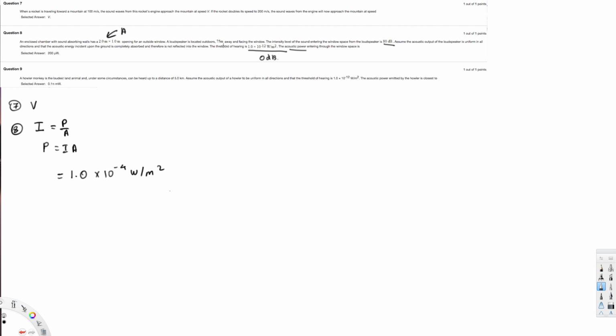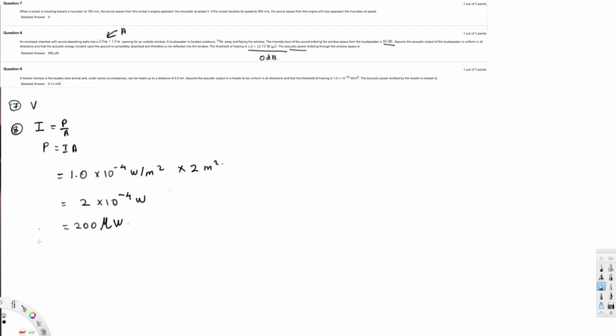And then we have to multiply this one by the area, that is 2 times 1, that's going to be 2 meters square. So if I multiply this one by 2, that's going to be 2 meters square, and the whole thing will become 2 times 10 to the power of minus 4 watts, right? So this is in watts. Now if I want to convert this one into microwatts, I can add 2 more zeros, and that's going to be micro, because micro is 10 to the power of minus 6, so this is going to become 200 microwatts, and that is the power. That is the acoustic power entering through the window, and that's the answer for this question, right?